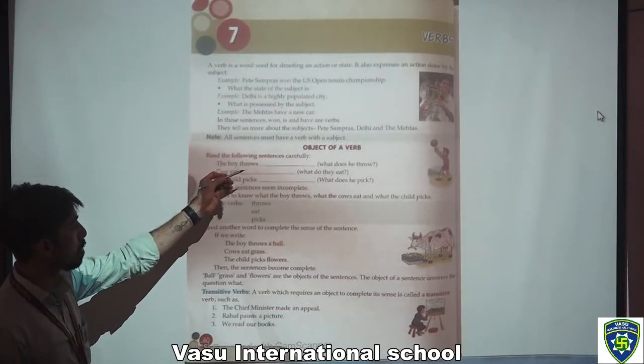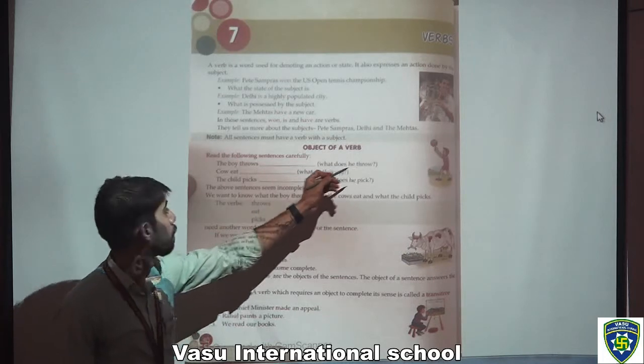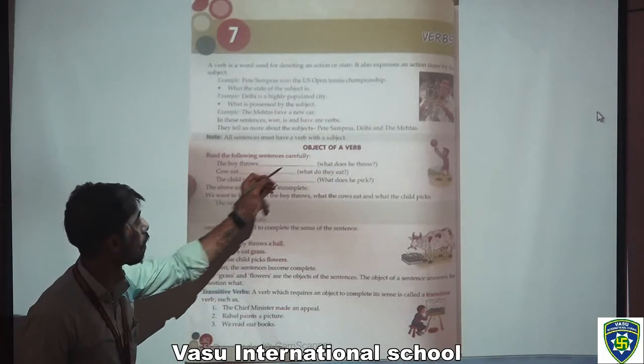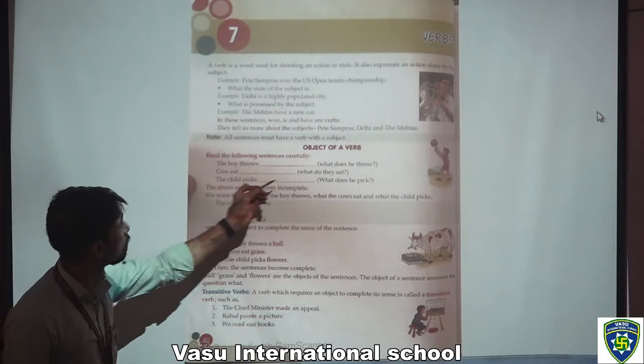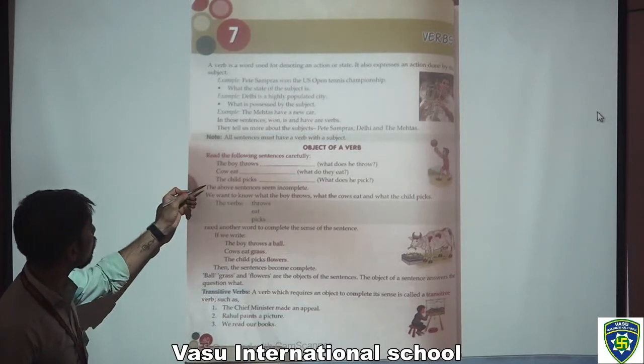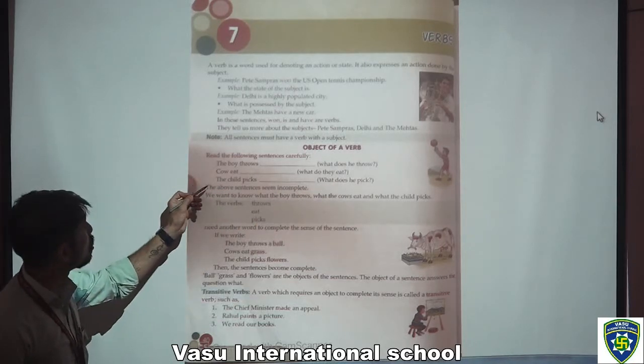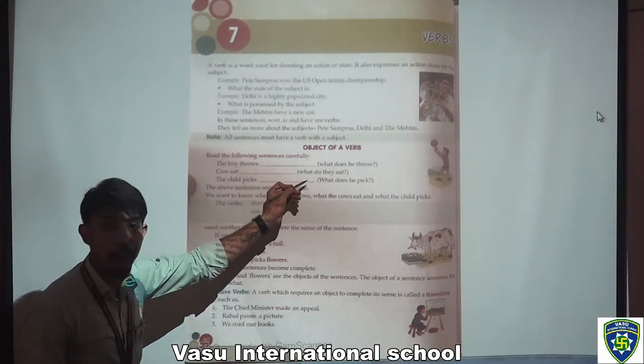Object of a verb. Read the following sentences carefully. The boy throws. What does he throw? The boy throws a ball. Cows eat. What do they eat? The cows eat grass. The child picks. What does he pick? The child picks flowers.